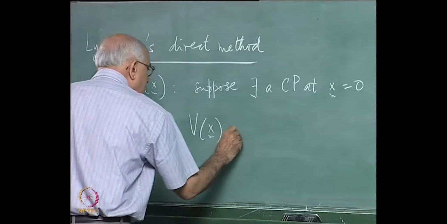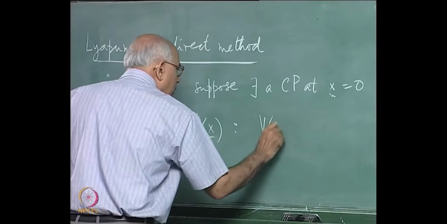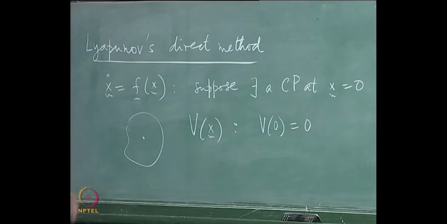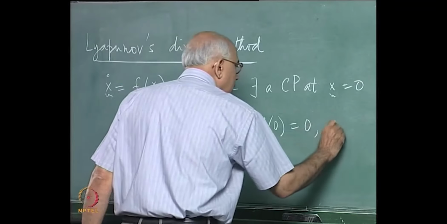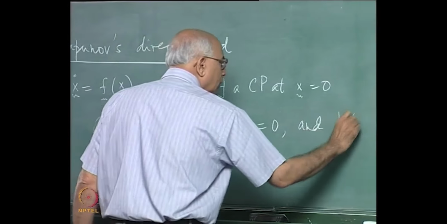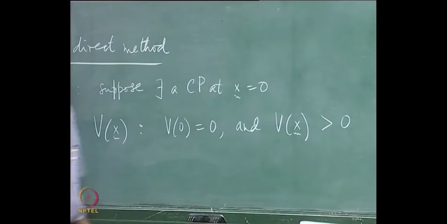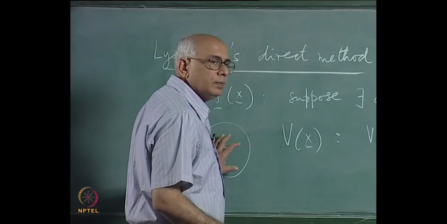V of x is such that v of 0 is equal to 0, so it vanishes at the origin, at the critical point, and v of x is greater than 0 at all other points in this neighborhood.